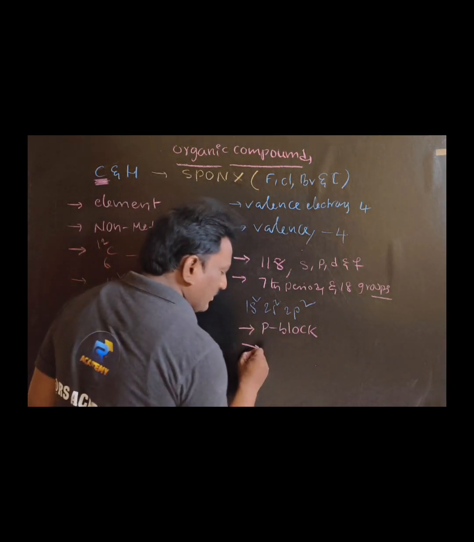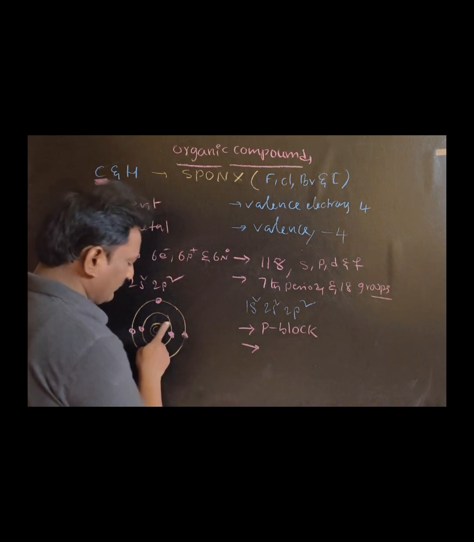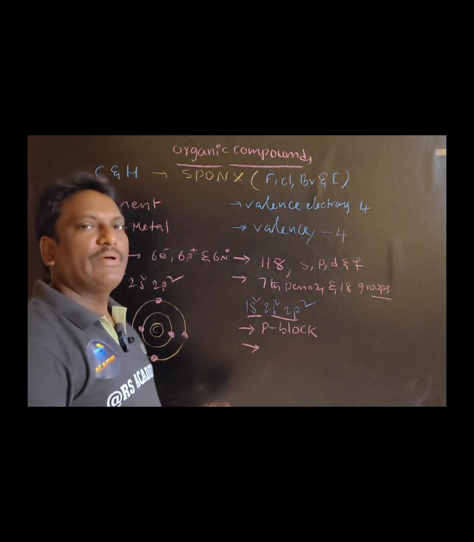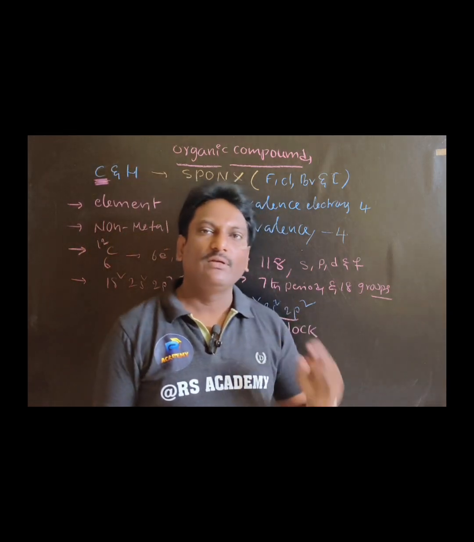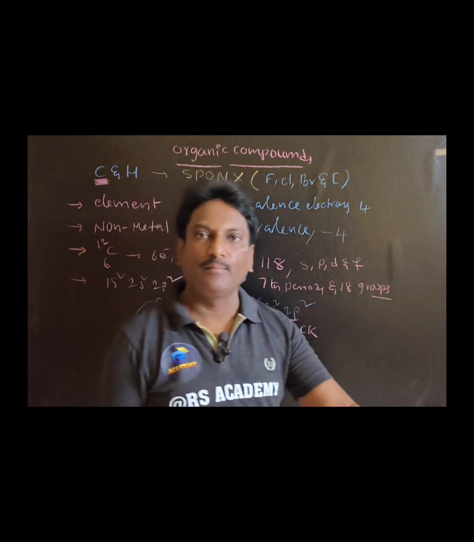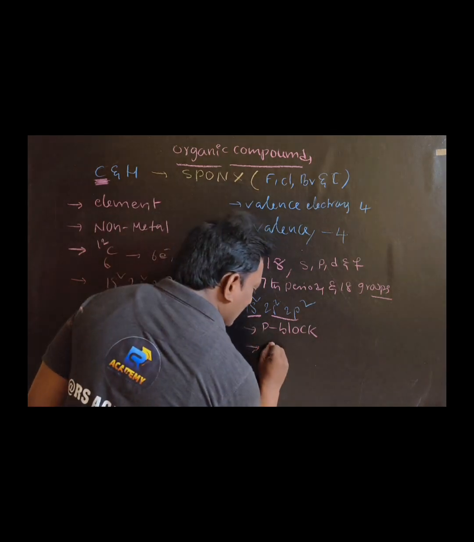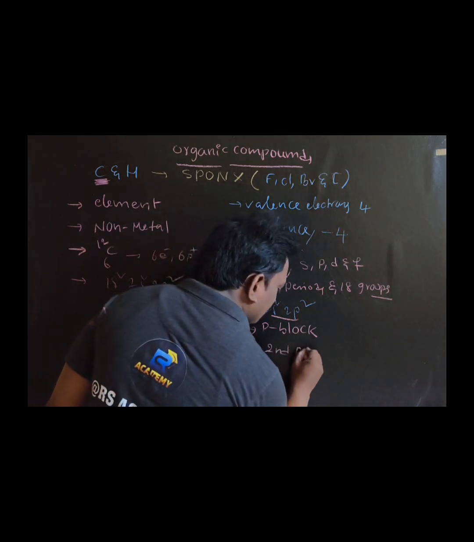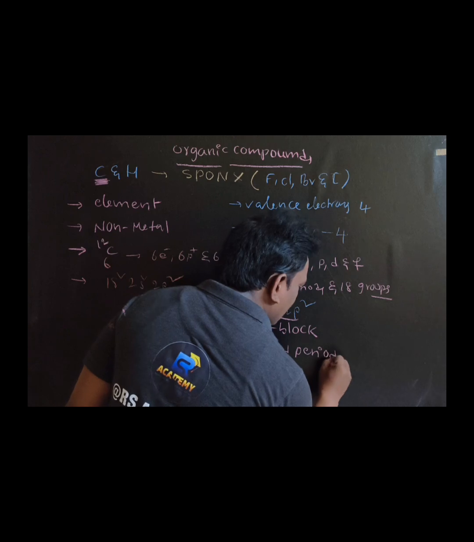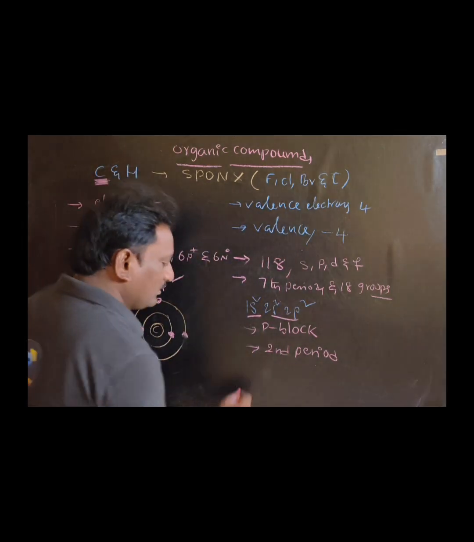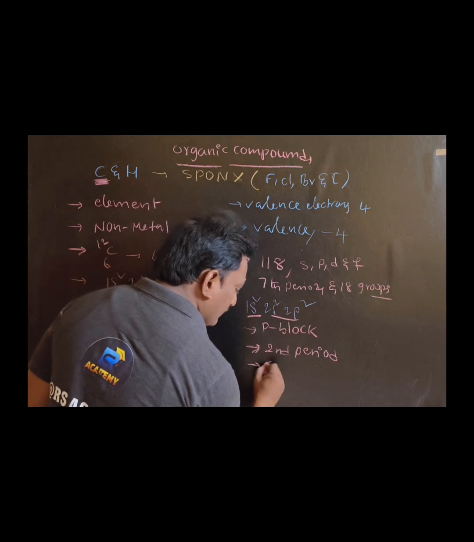Next point, how many shells are there? Two shells, first and second shell. The number of shells of a particular atom is equal to its period. So it belongs to the second period. How will you find out the group?